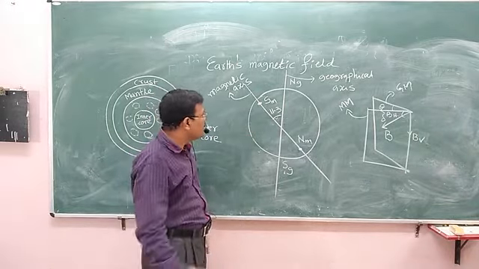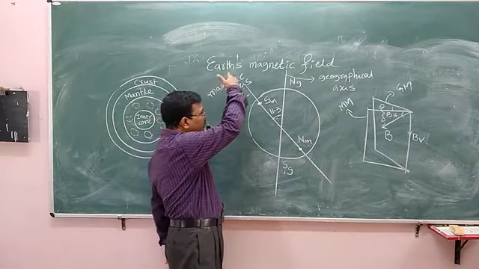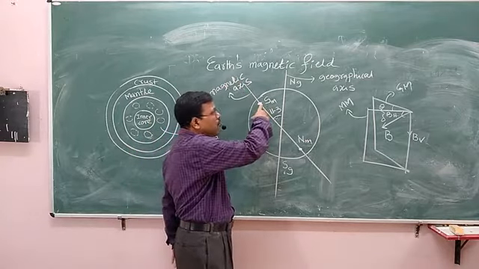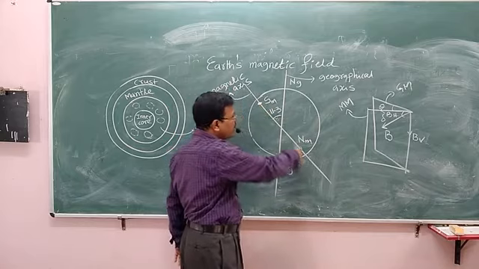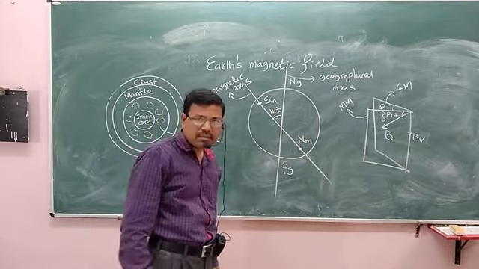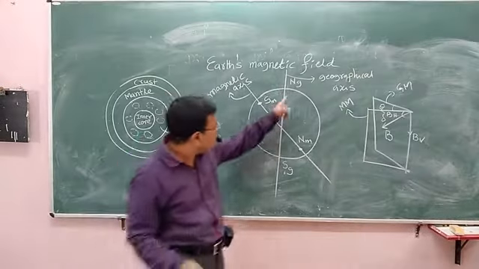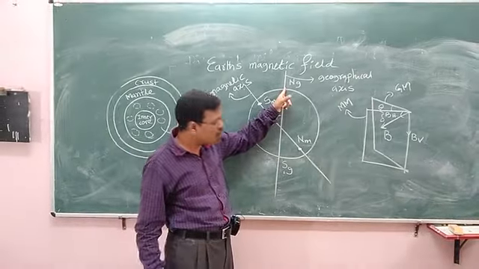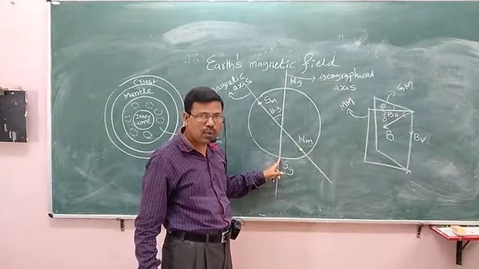Now, the line that passes through the magnetic South Pole and the magnetic North Pole is known as the magnetic axis. And here is the geographical North Pole and the geographical South Pole.